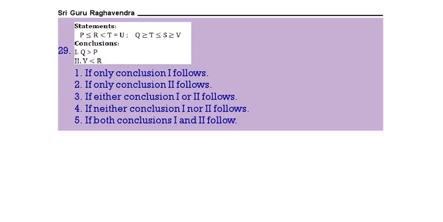Next, P less than or equal to R, R less than T, T is equal to U. Then Q greater than or equal to T, T less than or equal to S, S greater than or equal to V. Now Q greater than P. So first one Q, see here, Q greater than or equal to T, T greater than R, R greater than or equal to P. R less than T means T greater than R. Therefore, Q greater than P definitely follows.